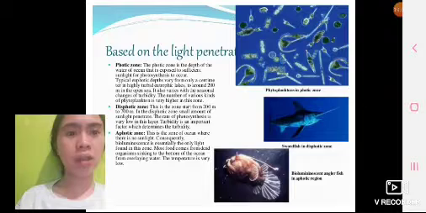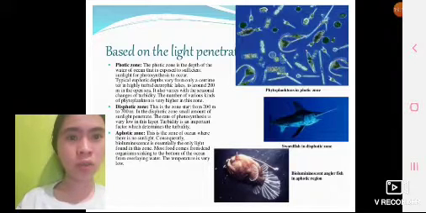Based on the light penetration. The photic zone. The photic zone is the depth of the water of the ocean that is exposed to sufficient sunlight for photosynthesis to occur. Typical euphotic depths vary from only a centimeter in highly turbid tropic lakes to around 2,000 meters in open sea. It also varies with the seasonal change of turbidity. The number of the various kinds of phytoplankton is very high in this zone.